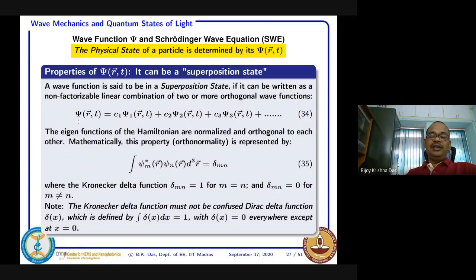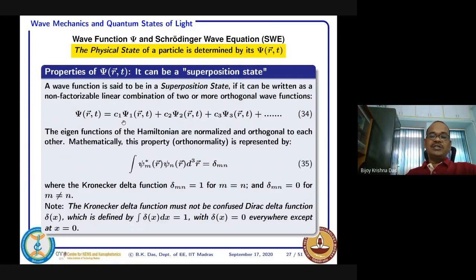Suppose this so-called wave function psi, you are expressing in this form: C1 times psi1, one wave function, and C2 times psi2, another wave function, C3 times psi3, another wave function, plus you can have any number.